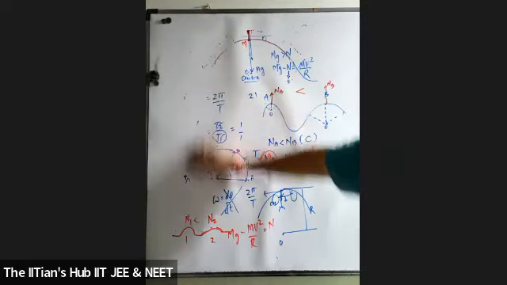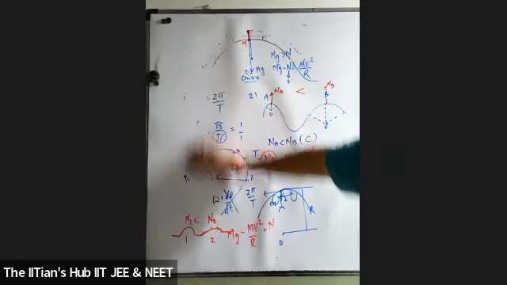Yes, Khyati. Let me read the question. Third one is select the correct alternative. A particle is acted upon by a force of constant magnitude, which is always perpendicular to the velocity of the particle. The motion of the particle takes place in the plane.